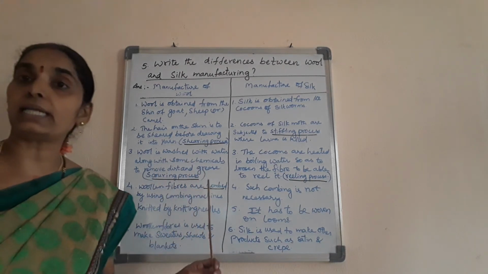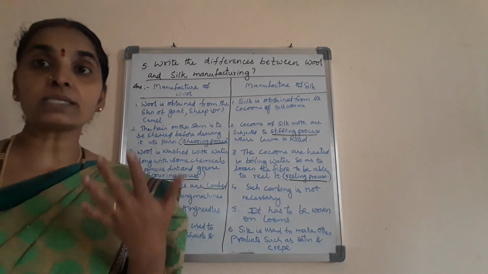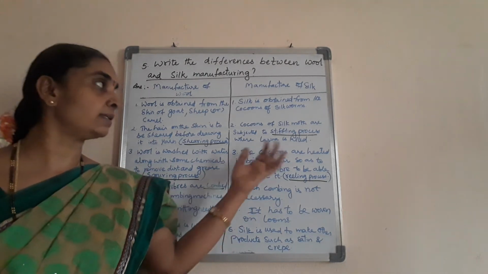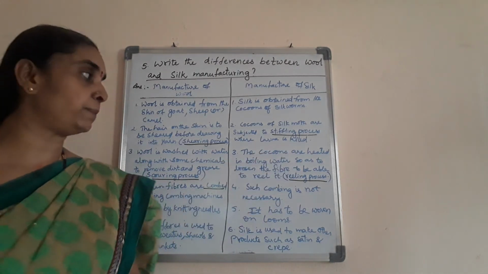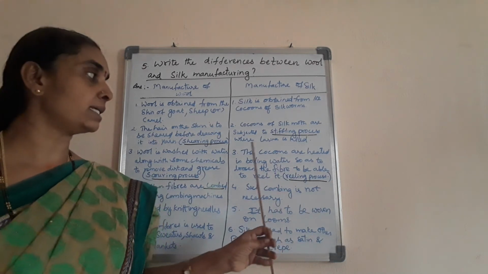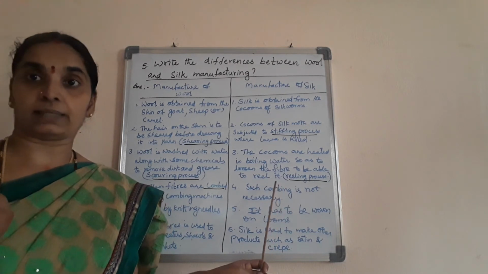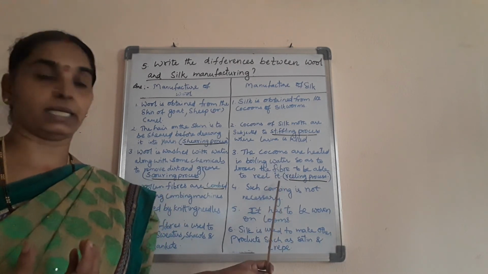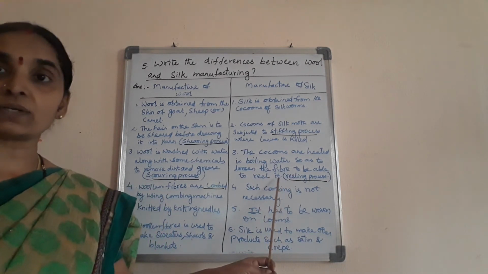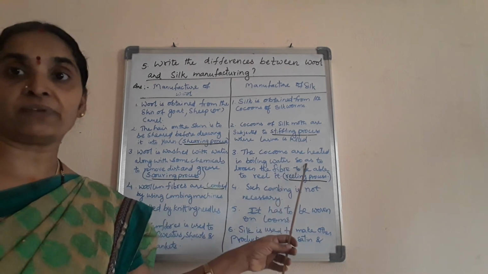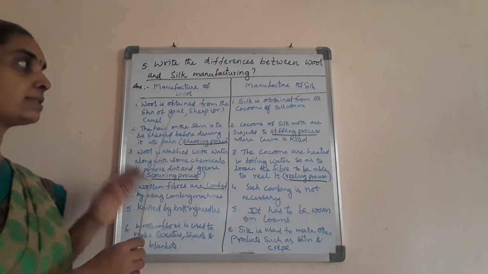Next, wool is washed with water along with some chemicals so as to remove the dirt and the grease. That process is called the scouring process. Whereas in the manufacture of silk fabric, the reeling process is done. That is, the cocoons are heated in boiling water so that we are able to reel the silk. So that is the reeling process followed in the manufacture of silk. These are the differences.